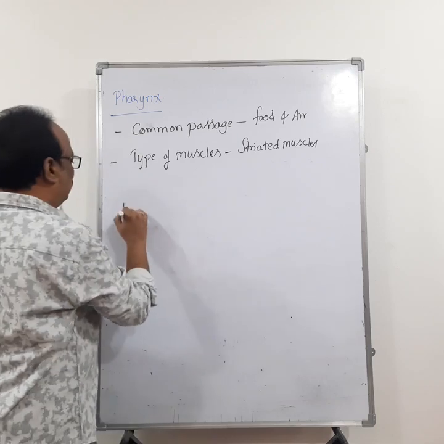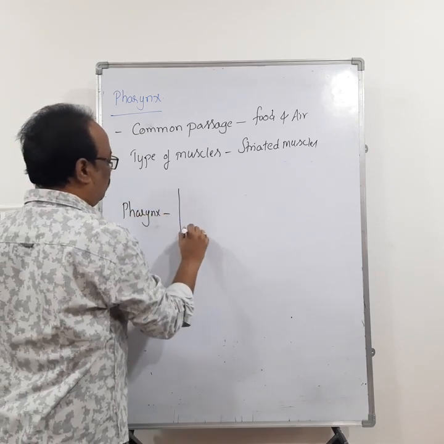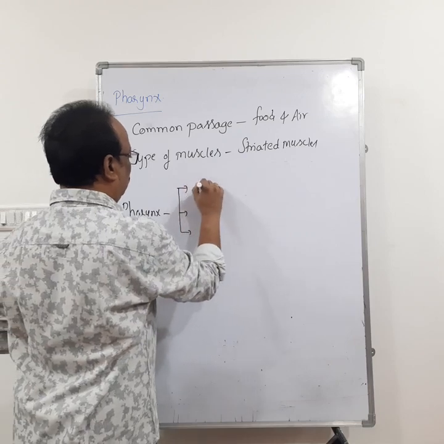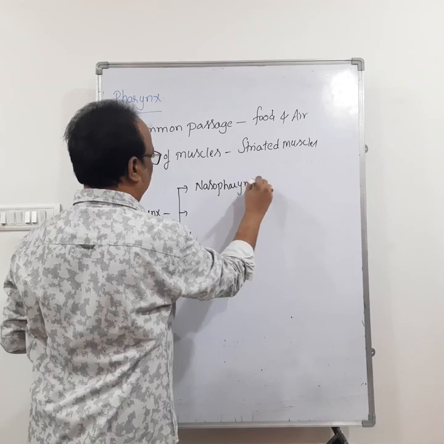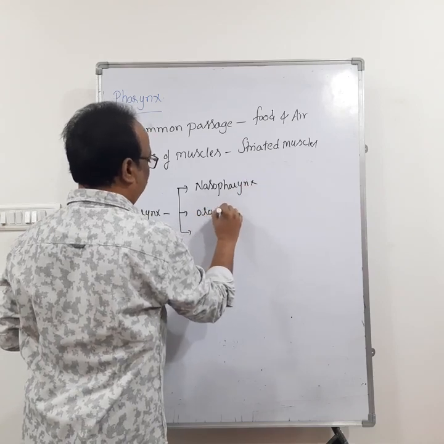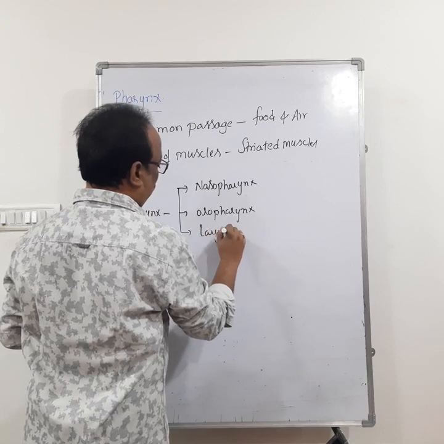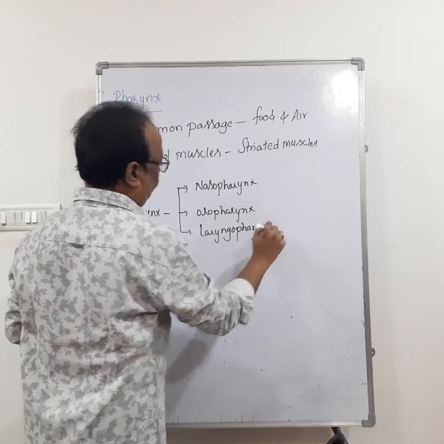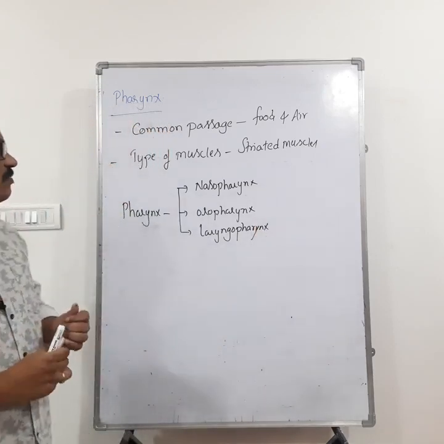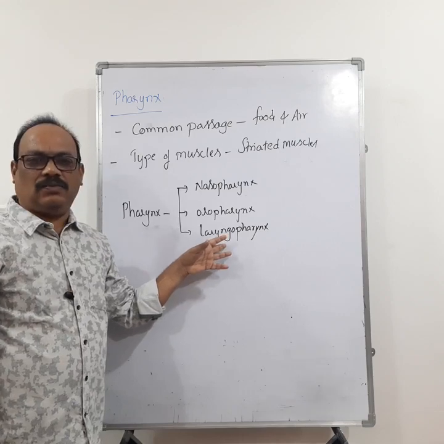Okay. Then if you see, the pharynx is divided into three parts: nasopharynx, oropharynx, and laryngopharynx. So the pharynx is divided into three parts: nasopharynx, oropharynx, and laryngopharynx.